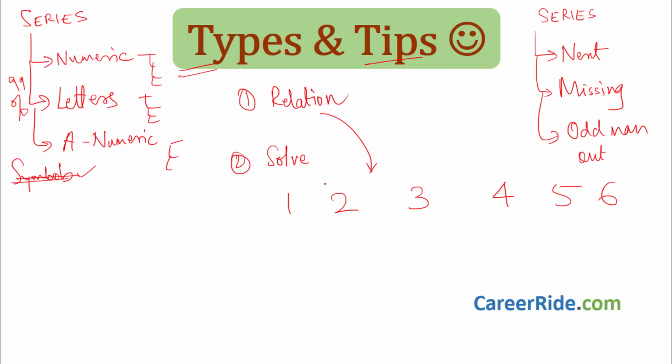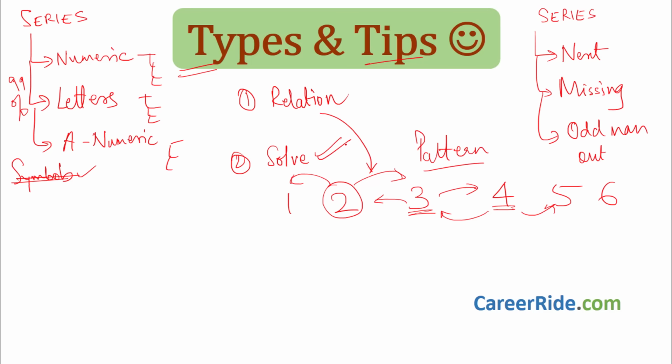Take one element and find its relation with the previous element and the next element. Then move on to the next element and find the relation between its previous and next element. Do this for each element, and then you will get a pattern.